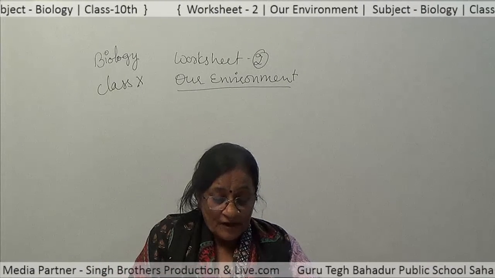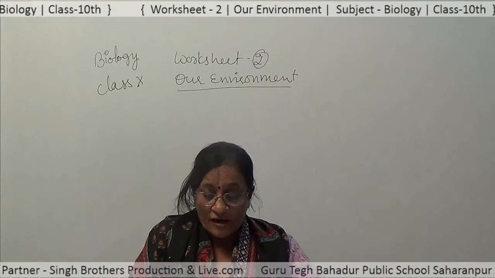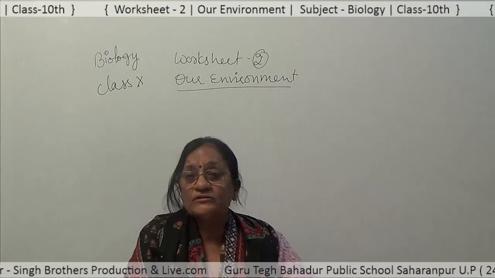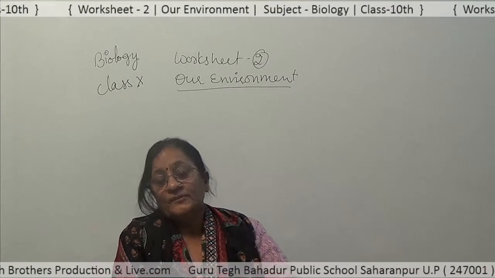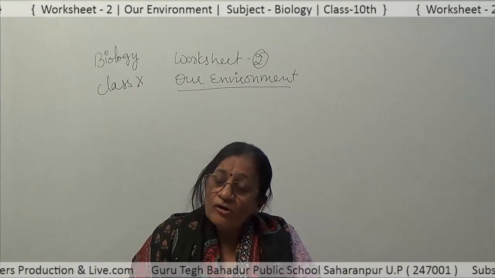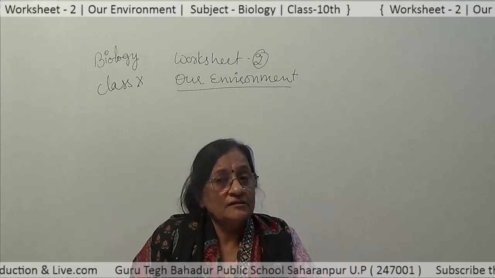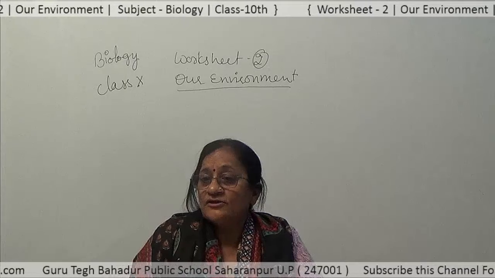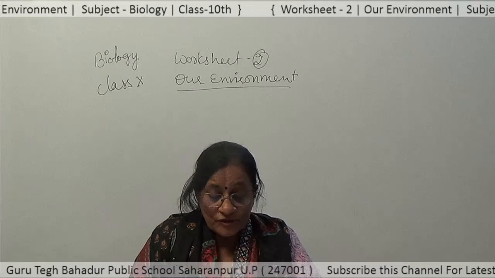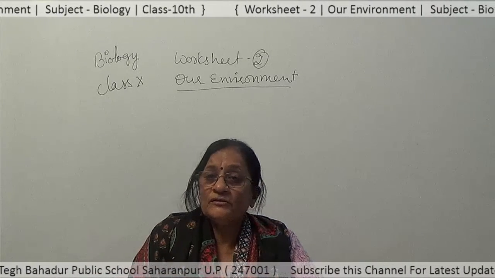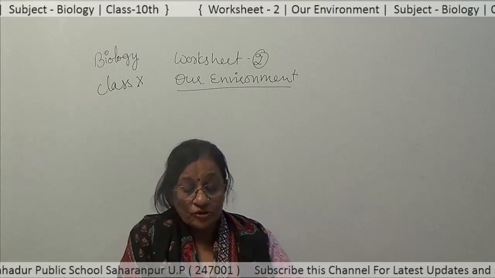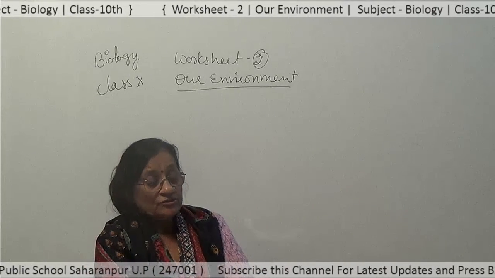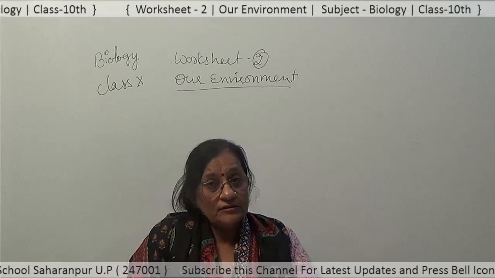Then the last part, that is a consumer and a producer. A producer, as we know, is a plant. All green plants come under producers, and consumers are those that consume the plants or plant products. You can give two or three points about these. So, this is all for today. That is all.